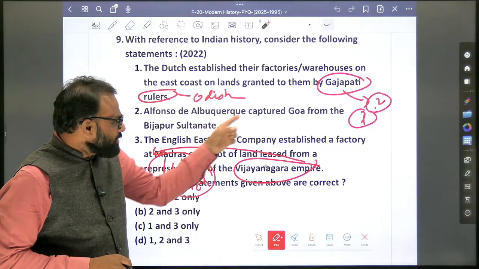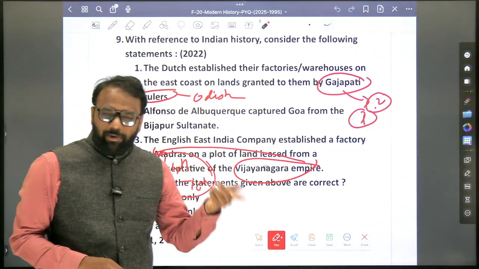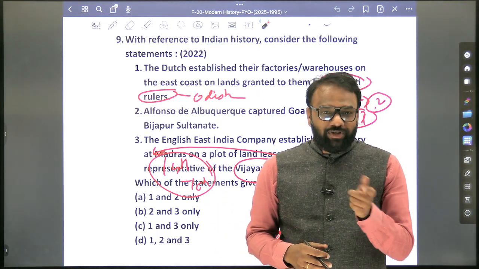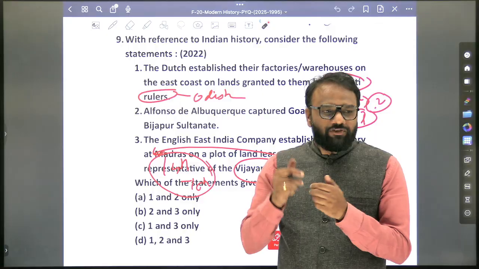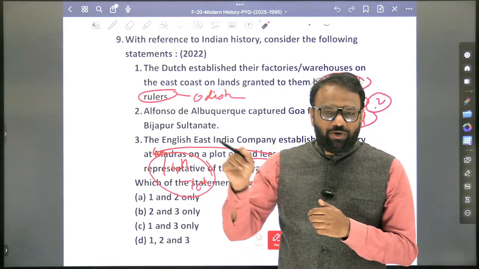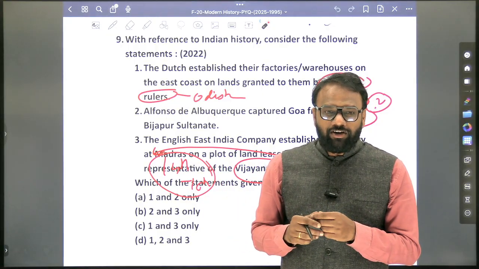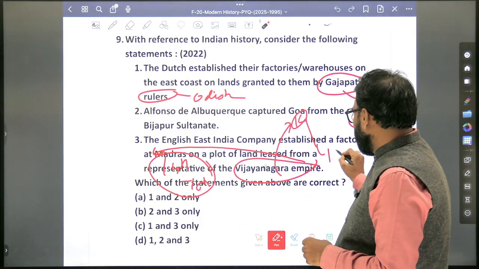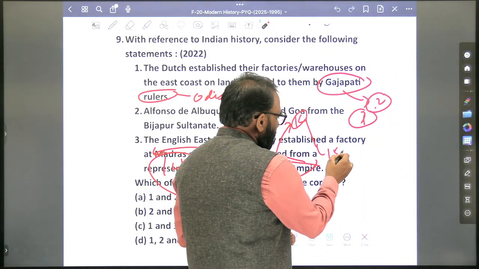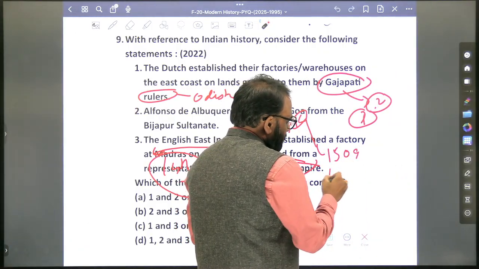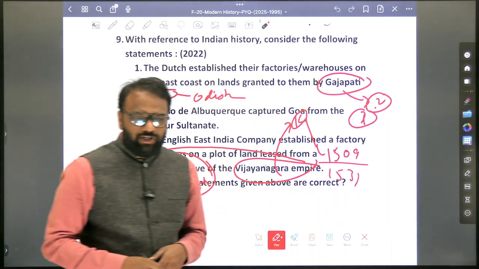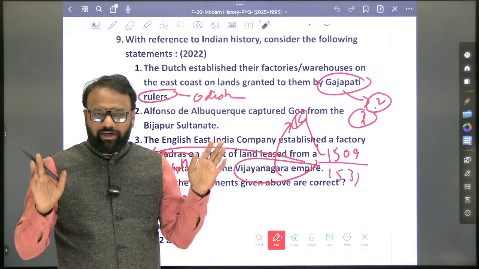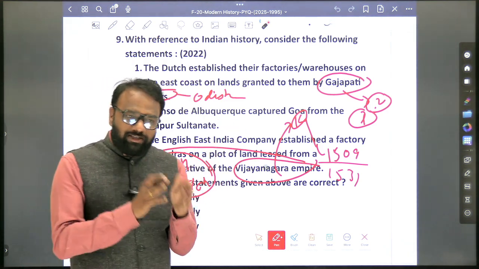When Albuquerque was capturing Goa from the Bijapur Sultans, who was the Vijayanagara emperor? Krishnadevaraya. Krishnadevaraya is a very important ruler, so we will focus on specific years because it will help us. From which year to which year was Krishnadevaraya a ruler? 1509 to 1531, or 29, you can verify it. I am just trying to connect things, because you cannot go through each and every content. Vijayanagara is an important dynasty, and from the exam point of view also they will focus on it.